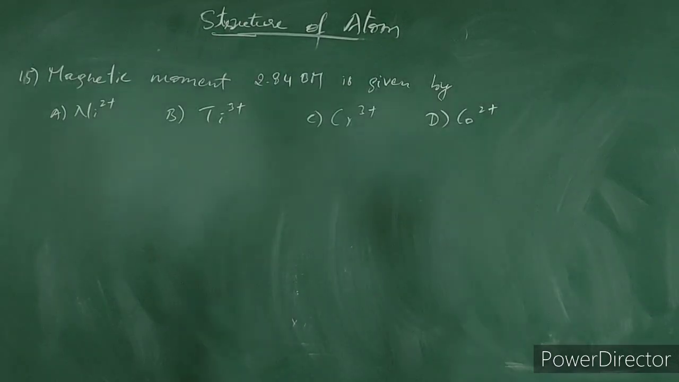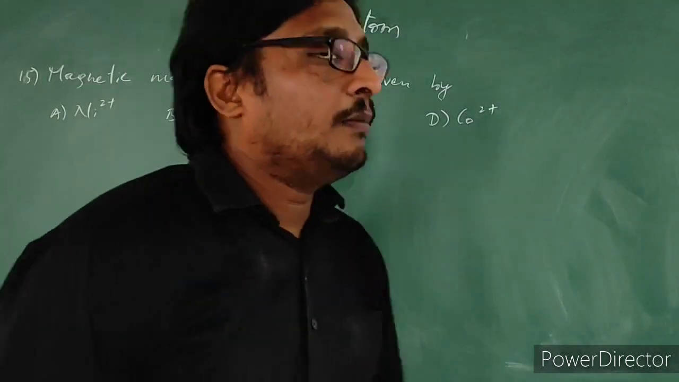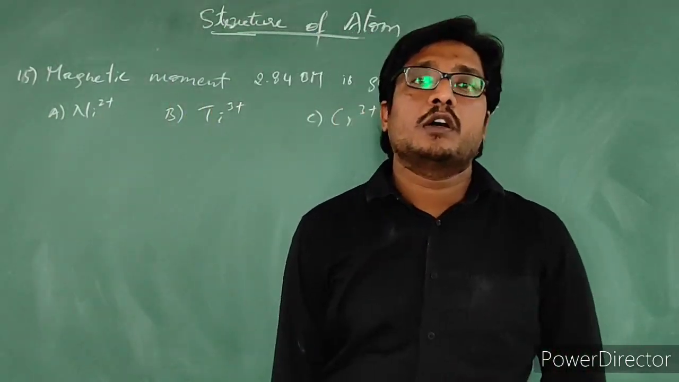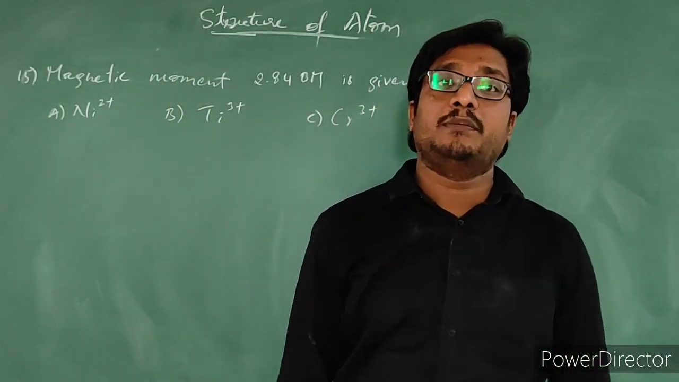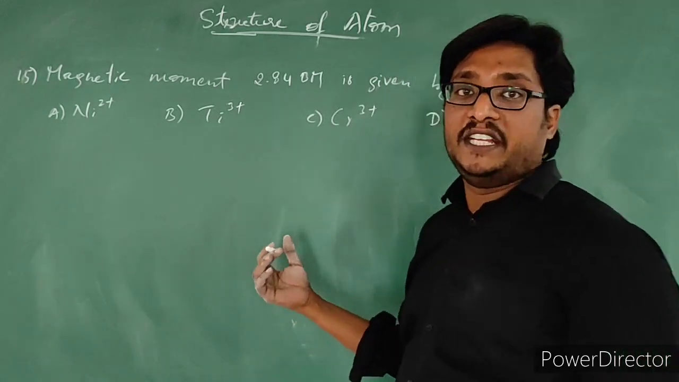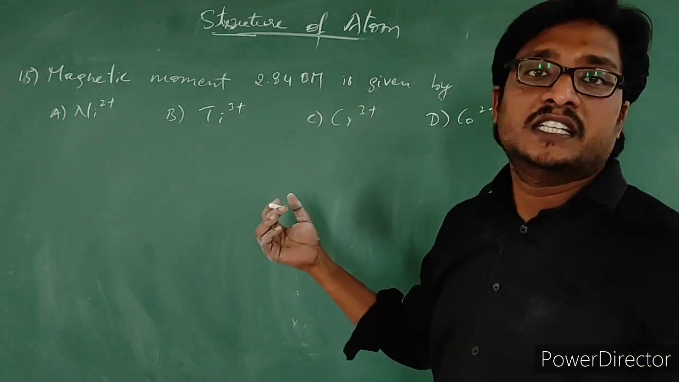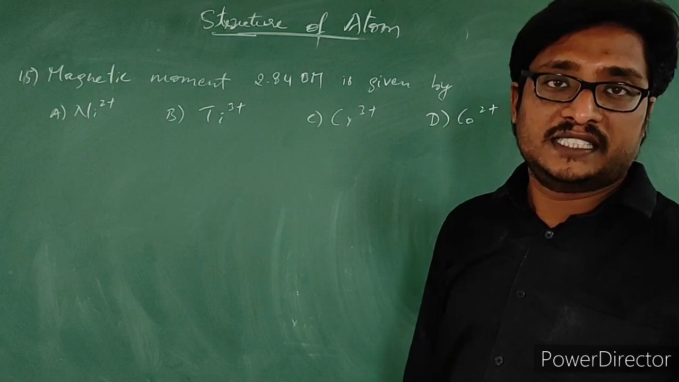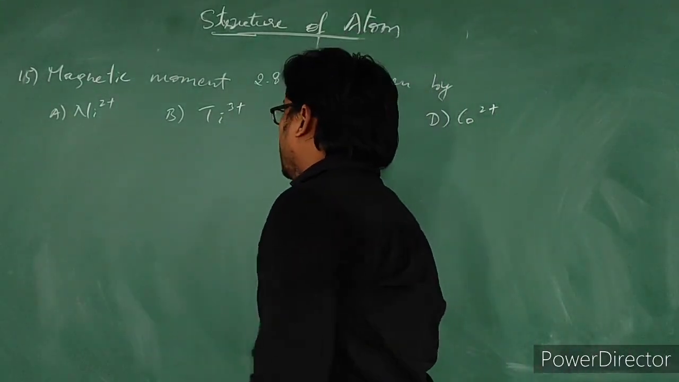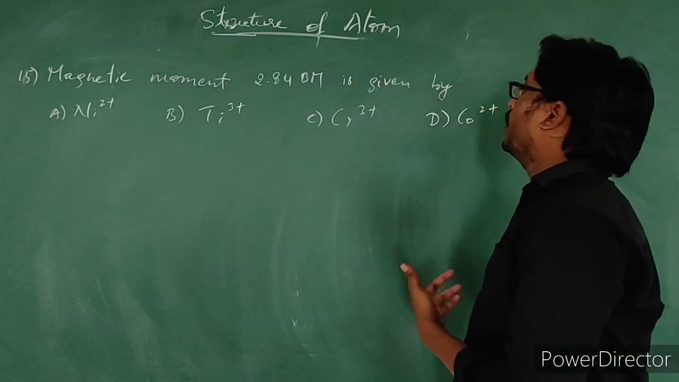Now let us see the next question. Magnetic moment 2.84 Bohr magnetons is given by which ion? He is asking whether it is nickel or titanium or chromium or cobalt.